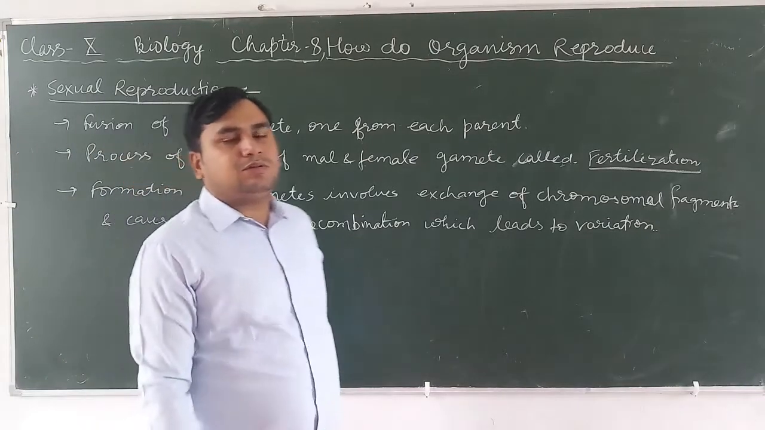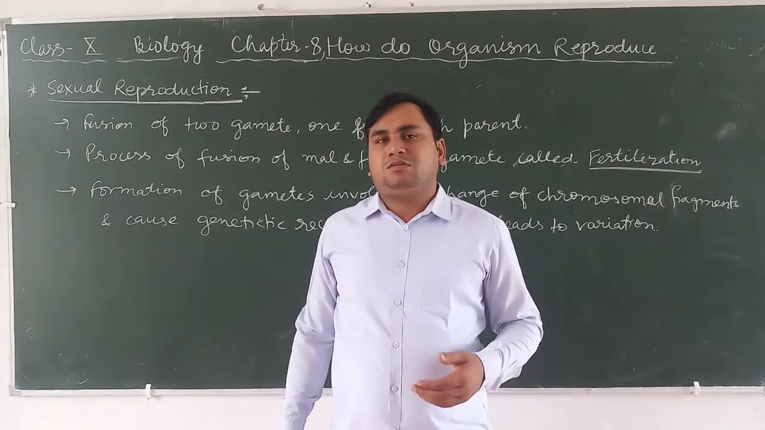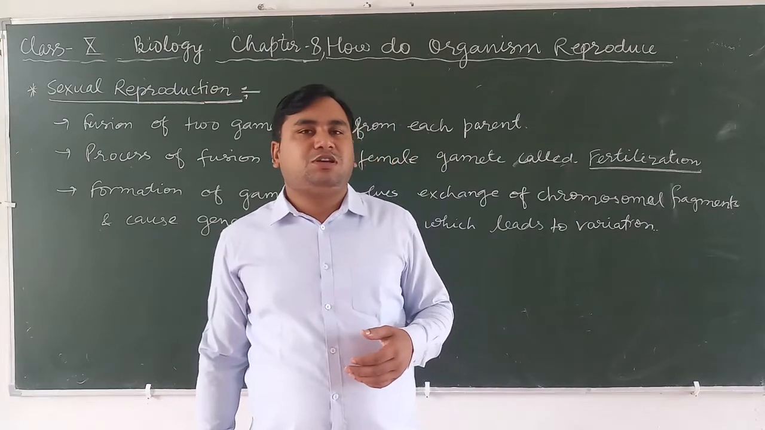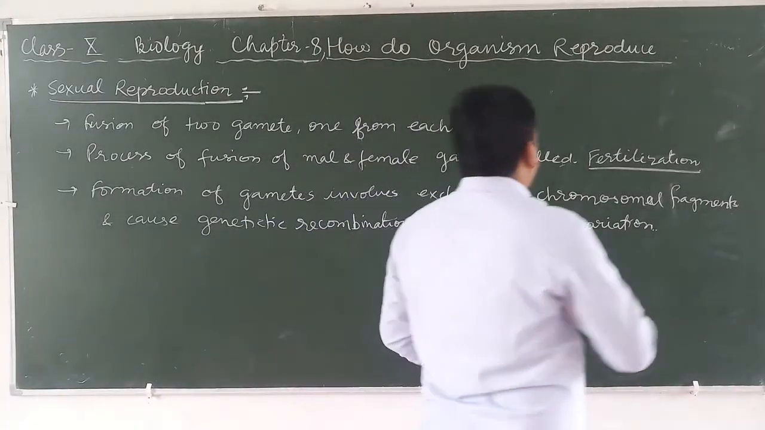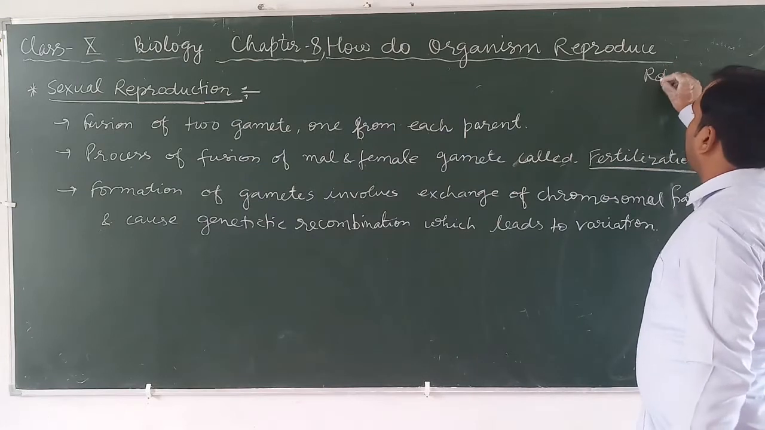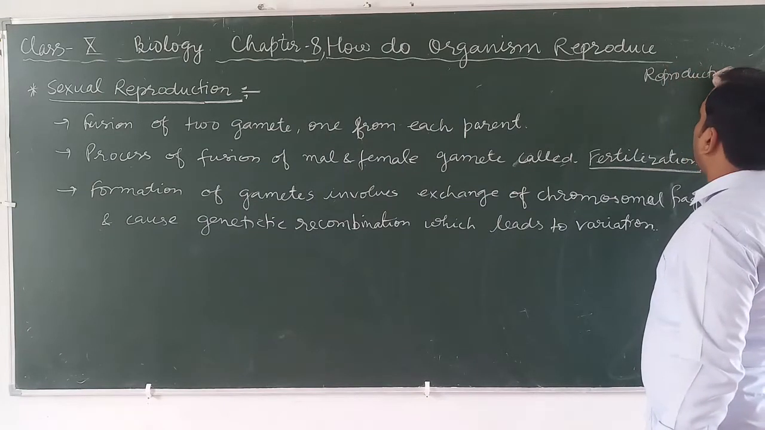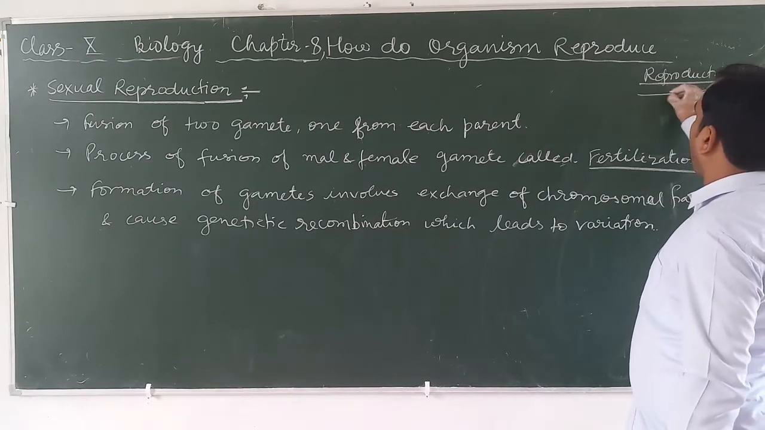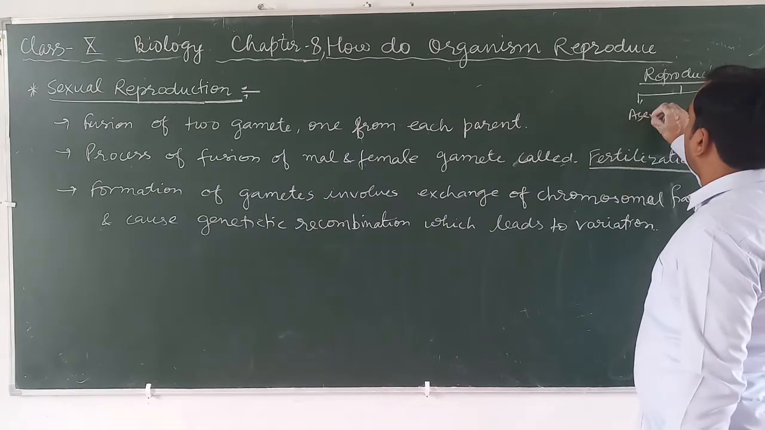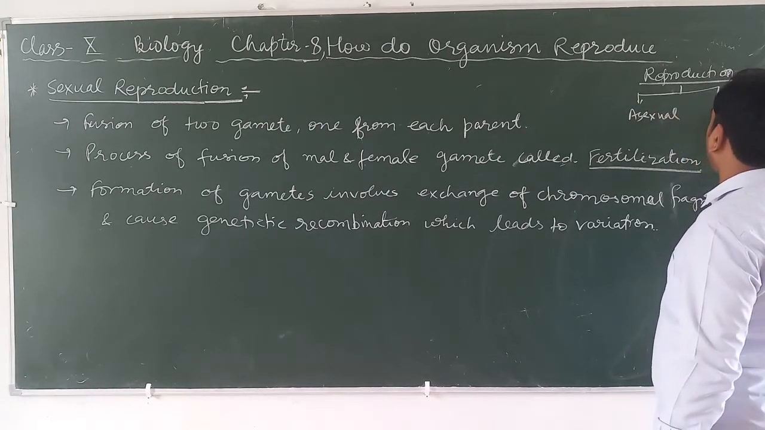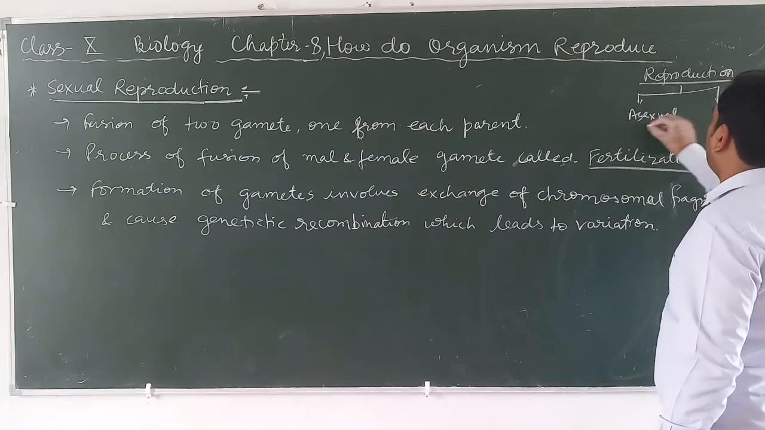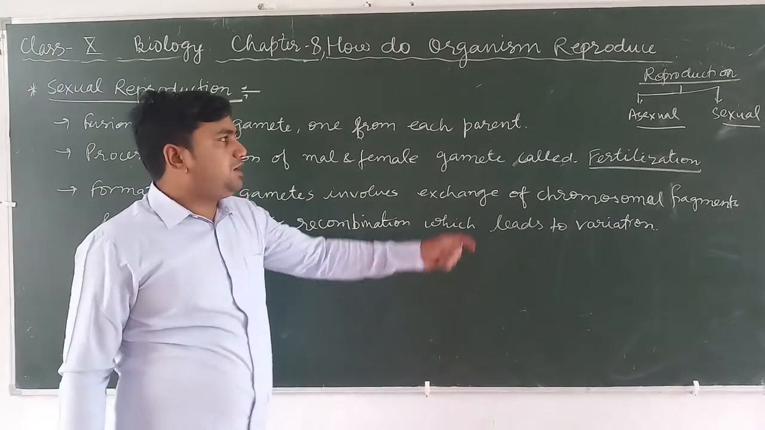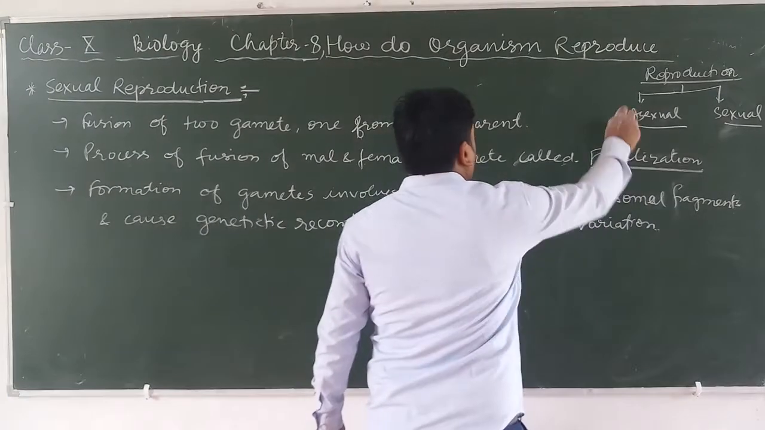Hello my dear students, I am going to start the next topic of chapter 8, that is how organisms reproduce. In this chapter we already learned about reproduction. Reproduction is of two types: first is asexual and second is sexual reproduction. We already learned about asexual reproduction in the previous videos.